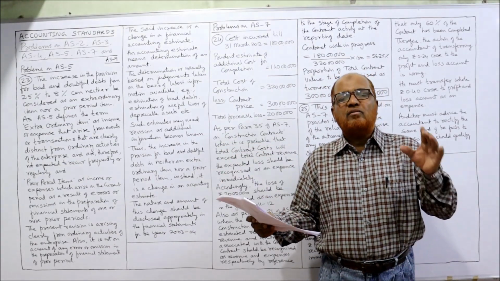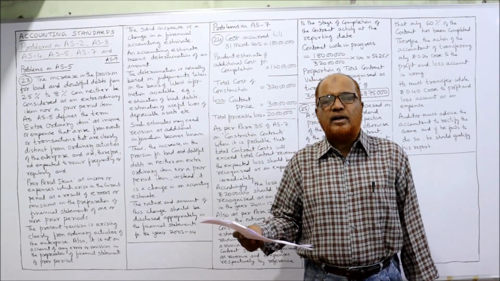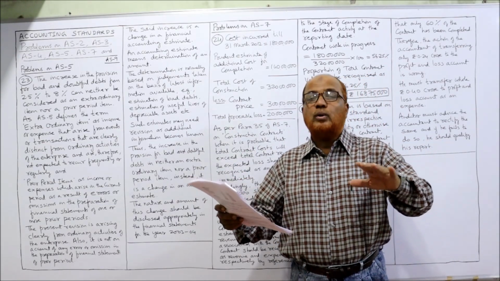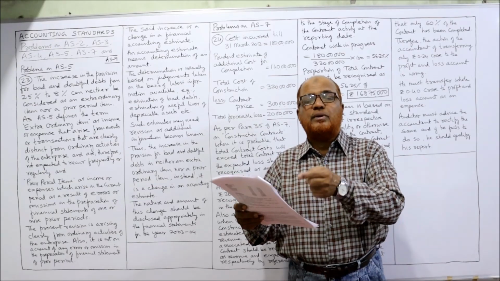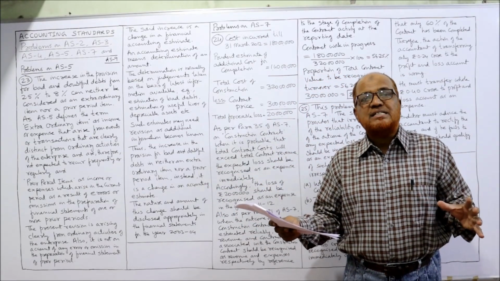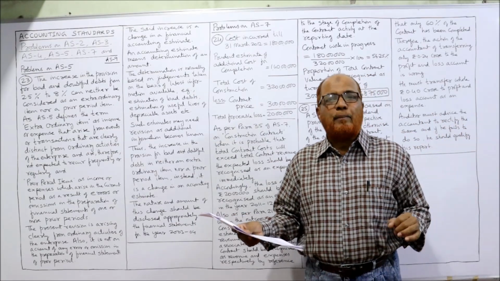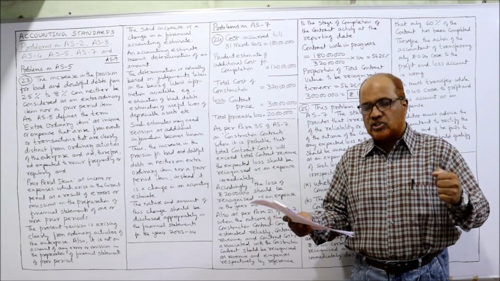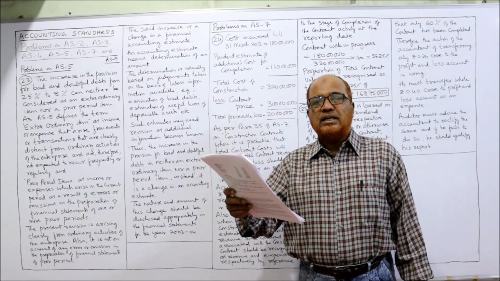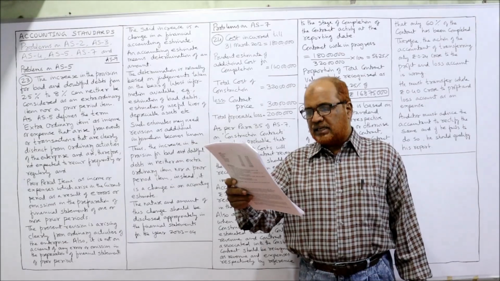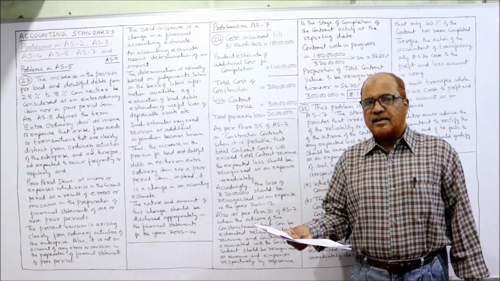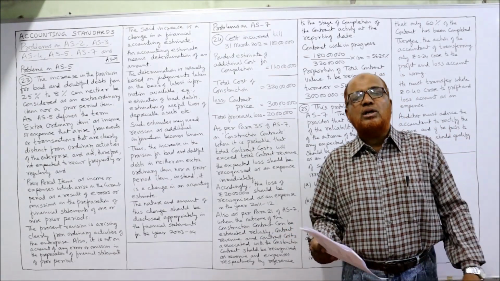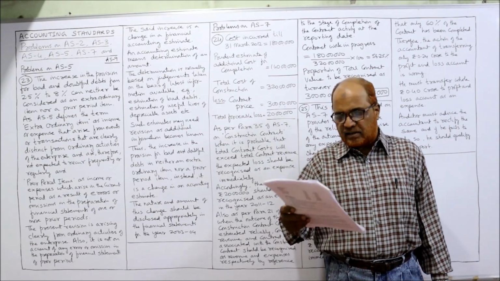So earlier the company was making a provision for bad and doubtful debts at 2.5%. Now, at the end of the year, the company has decided to increase the percentage from 2.5% to 8% after studying the credit period and also the capacity of the customers to make the repayment. So the company has decided to change it. The accounts were not yet approved by the board of directors till the date of decision.